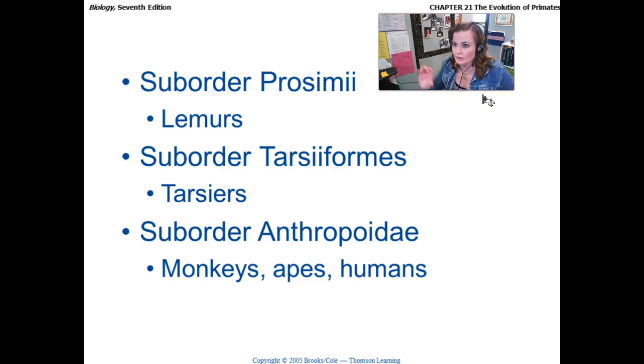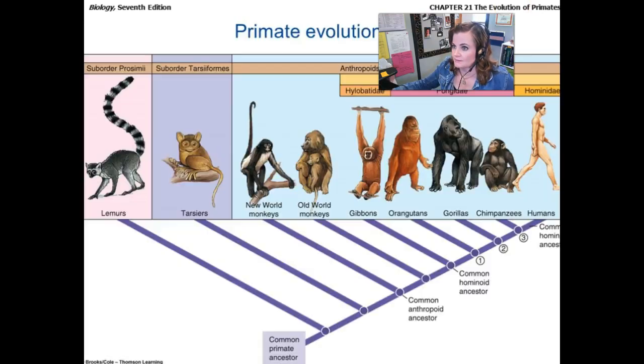So the groups of primates are divided up into other groups as well. We have the lemurs, the tarsiers, and then we have what are called the anthropoids. The anthropoids are going to be most human-like. The prefix anthro meaning like humans, right? So those that fall in that group are the monkeys, the apes, and of course the humans, both humans that are still living and ancestors of humans that are extinct.